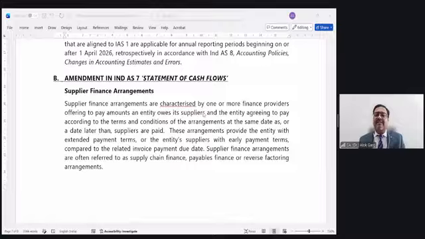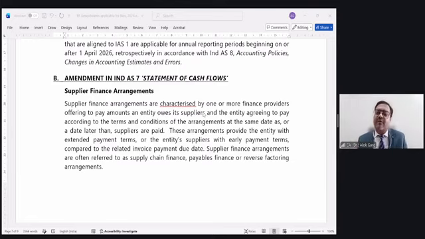This is known as a supplier finance arrangement, where the finance provider, which is the bank, pays the supplier on behalf of the entity, and the entity repays the finance provider on or before the agreed date. Is that clear? So the banker, supplier and the entity. These three parties are important for entering into a supplier finance arrangement.